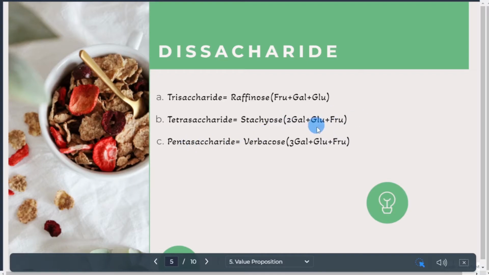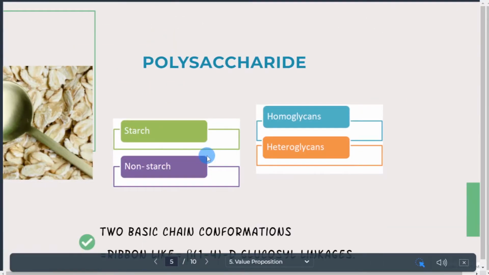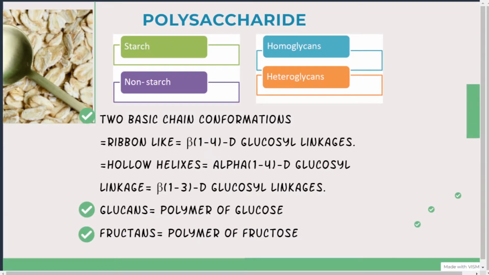Okay, that means tetrasaccharide. Coming to pentasaccharides, an example is verbascose. There are 3 galactose, and glucose and fructose. So 3, 4, 5, penta, right? 5. Okay, it's like this. Now talking about polysaccharides.